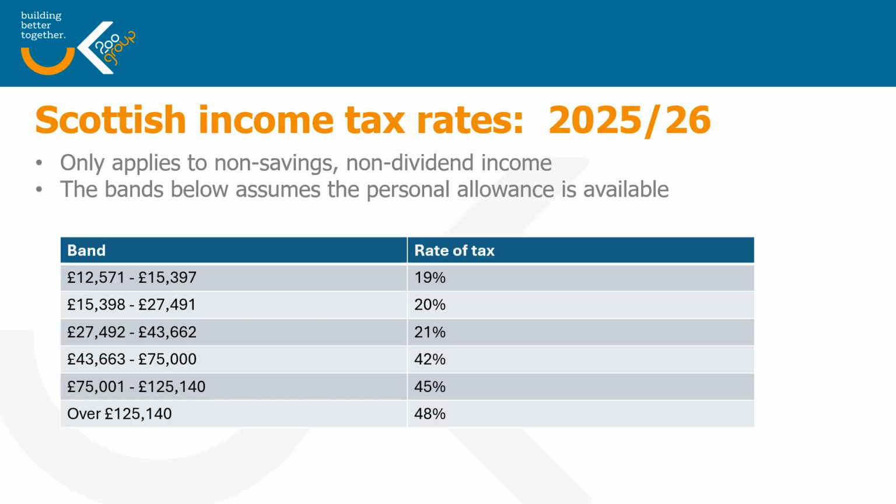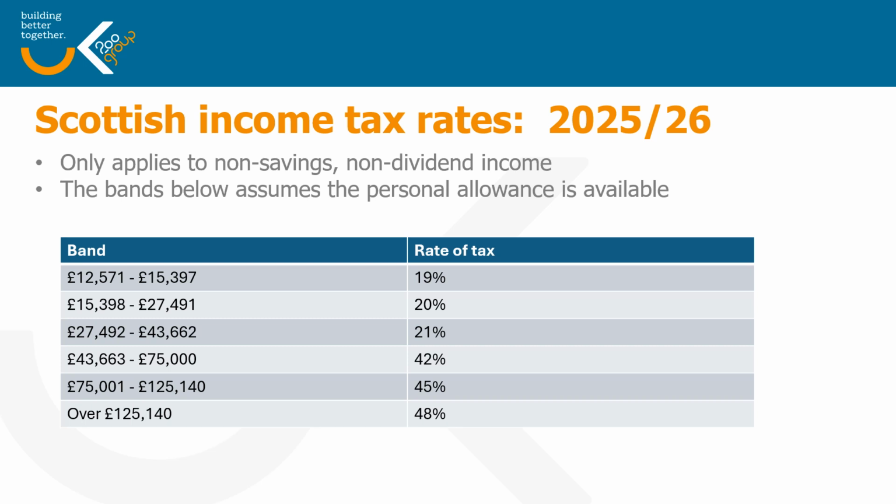As I said before, the Scottish Parliament have exercised their right to have different rates of tax. And this slide shows the Scottish income tax rates for 25-26. This only applies to non-savings, non-dividend income. So if you are a Scottish taxpayer that has interest or dividend income, then you are going to be paying the rates applicable for the rest of the UK.